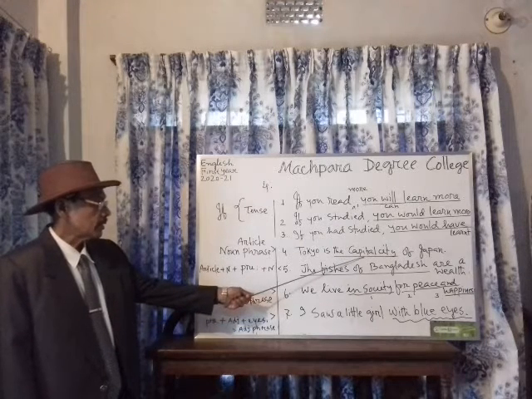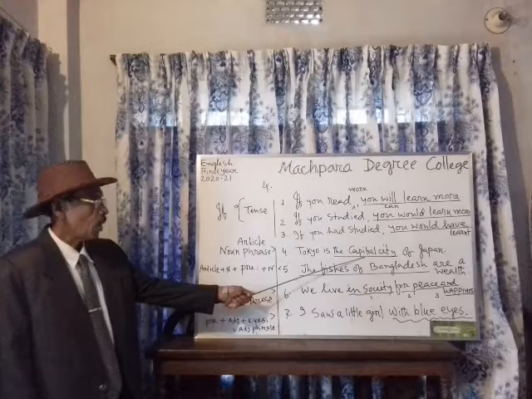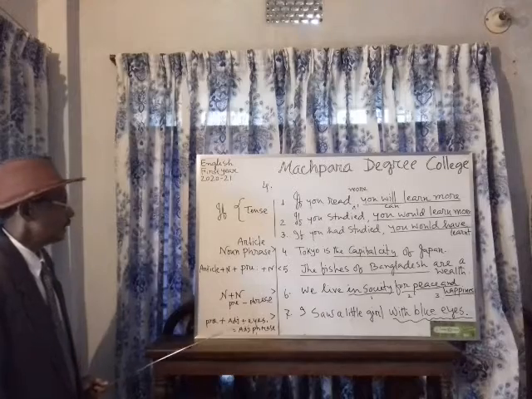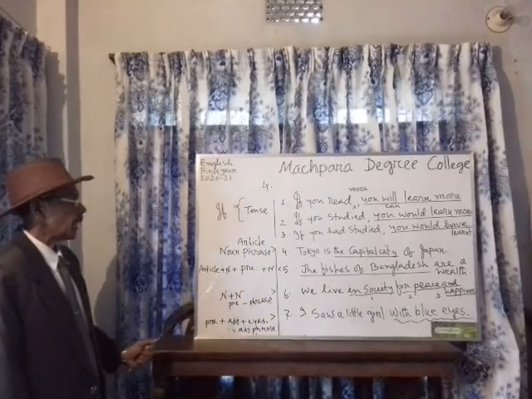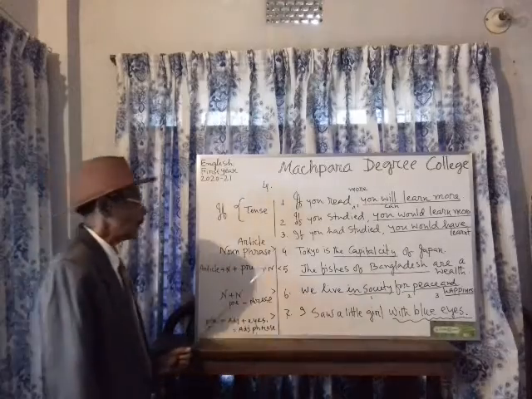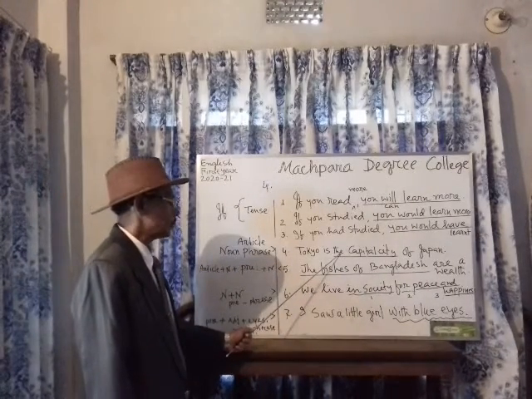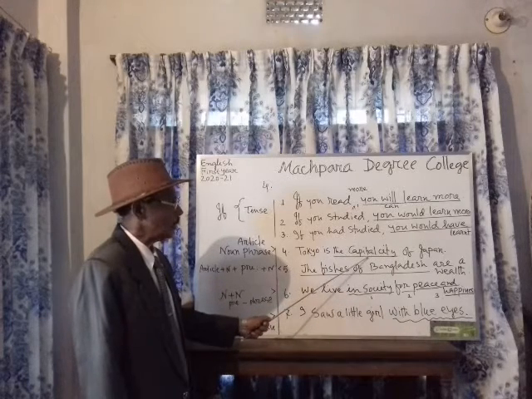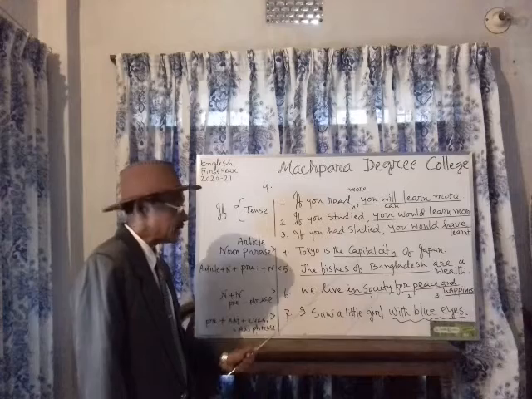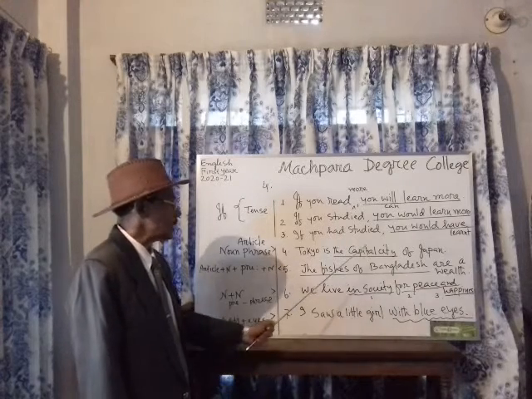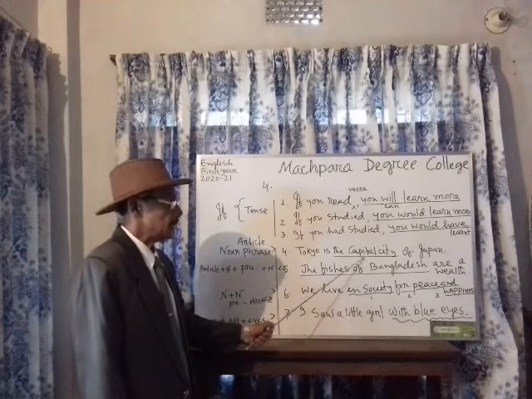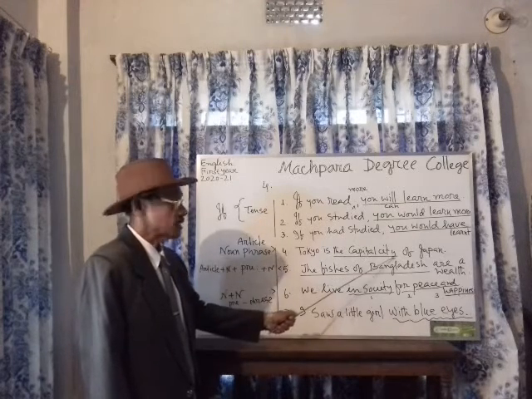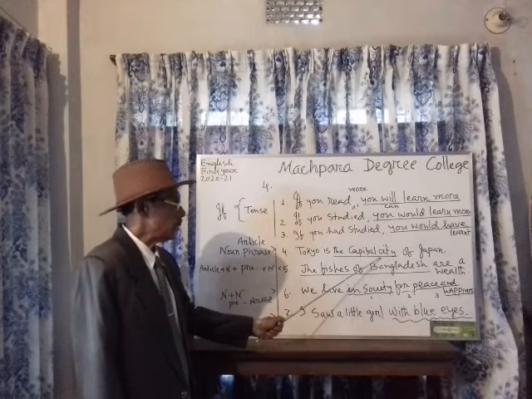Next, capital city. This is a noun phrase, followed by a preposition phrase, of Japan. Here we can see the structure: article plus noun phrase. What kind of article? You see, the. Capital city: city is a noun, capital is a noun. It is a noun phrase. But we can understand it as an adjective noun phrase, because capital refers to city. In this sense, capital is used here as an adjective.